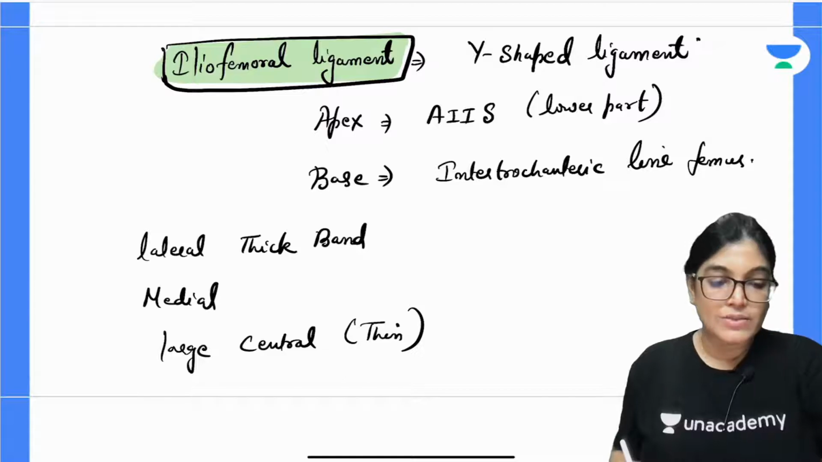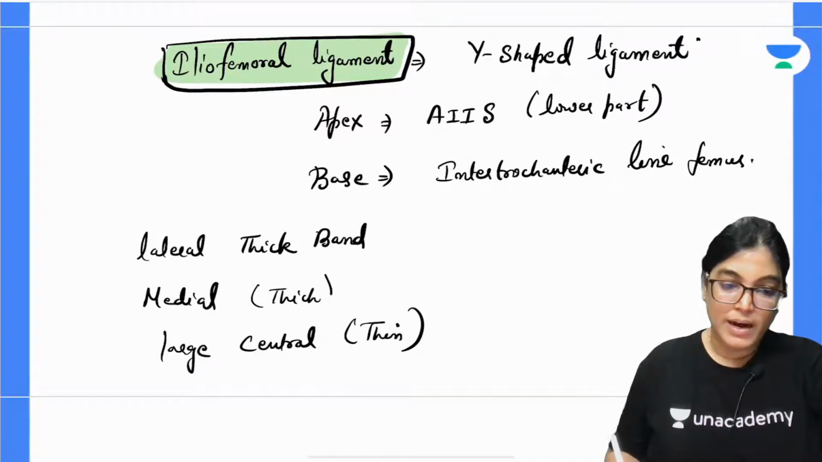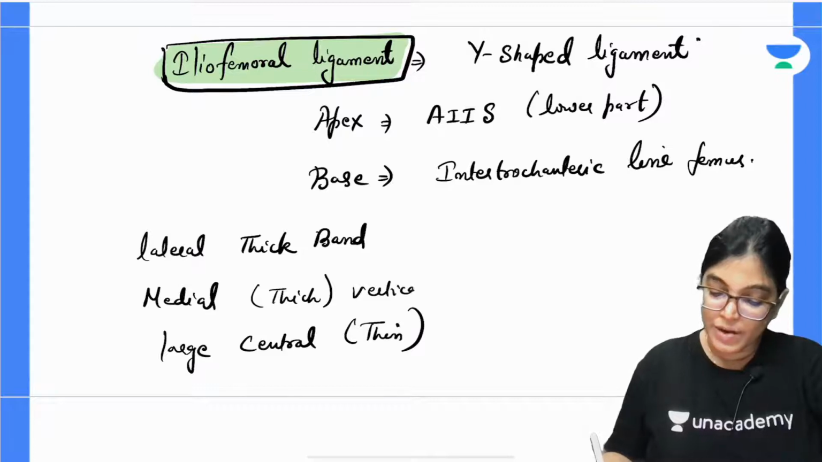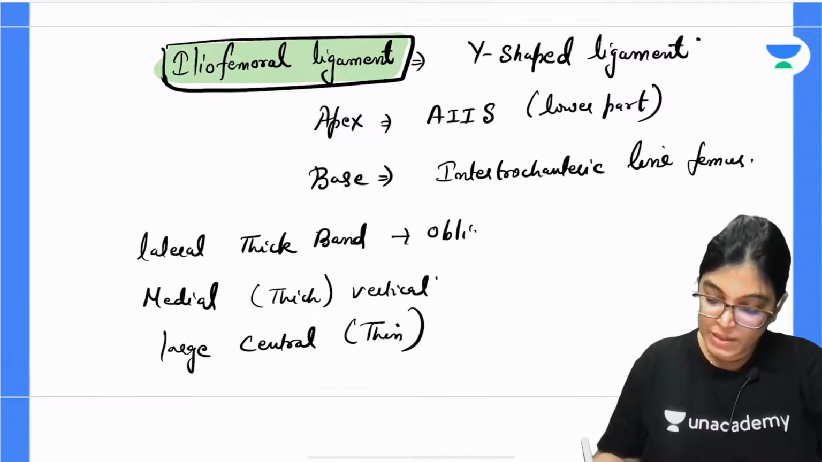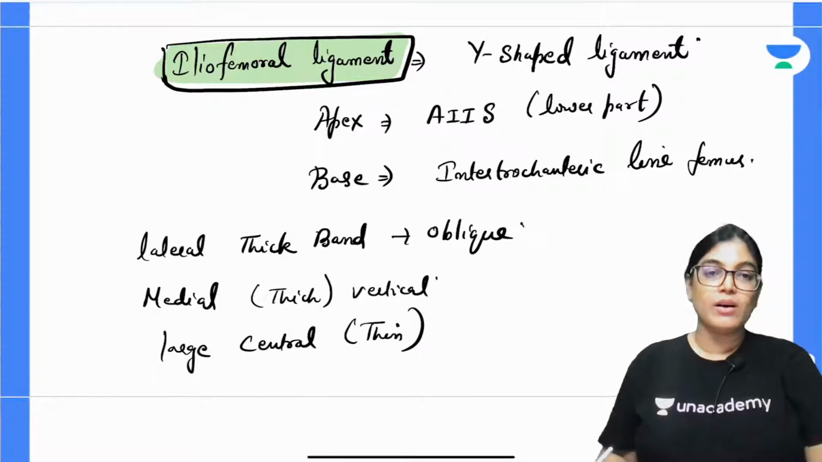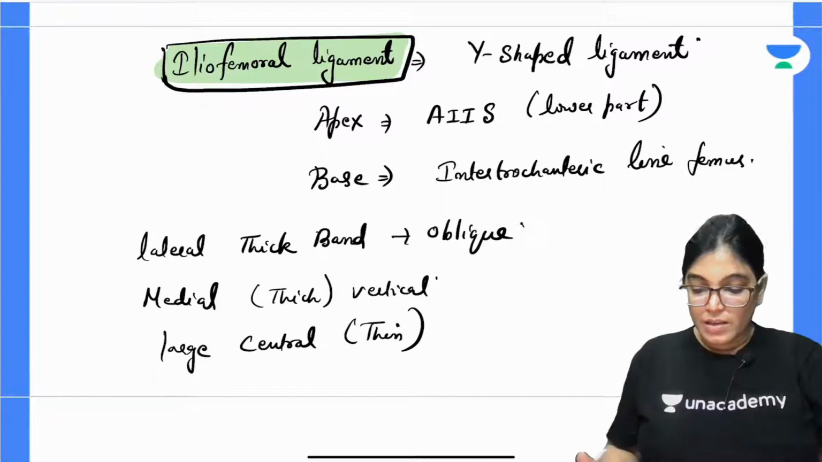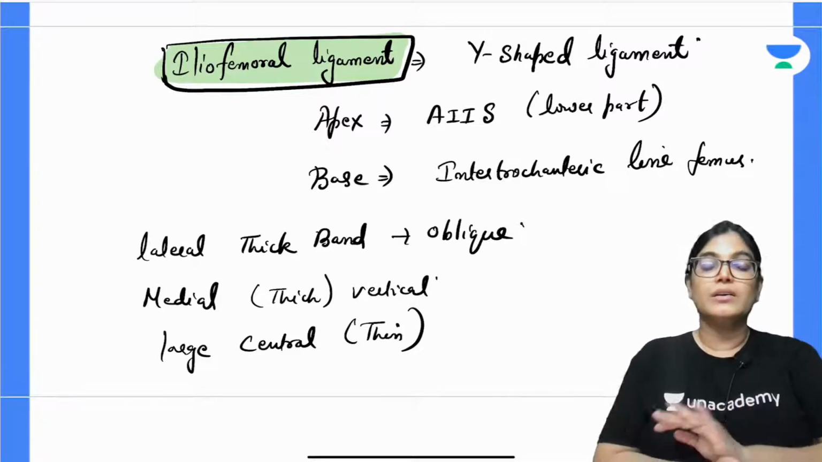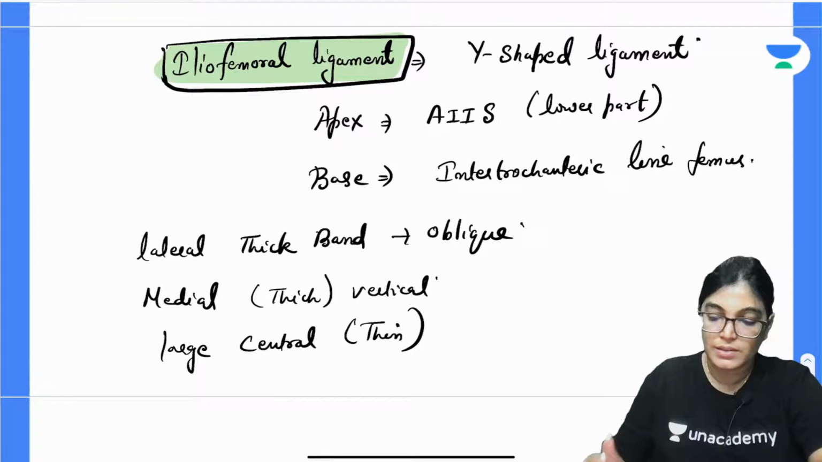It has a lateral thick band, and the medial is also a thick part, which will be in the direction of vertical fibers, and the lateral one will be in an oblique direction. These are the fibers of the iliofemoral ligament. Please note down that it's one of the strongest ligaments in our body, and it prevents our body from falling backwards.